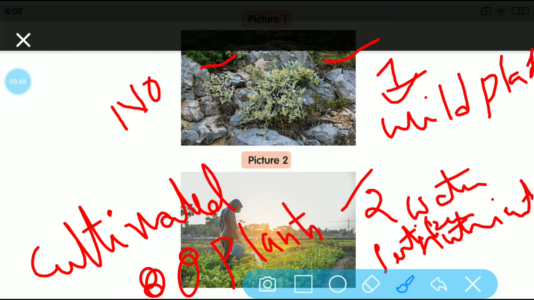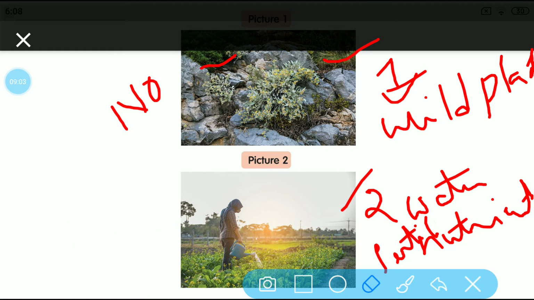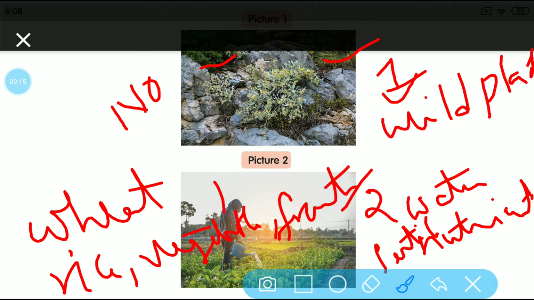In cultivated plants you will see plants like wheat, rice, fruits, vegetables, and pulses. All these plants come in the cultivated plants category. So observe these two pictures, children.